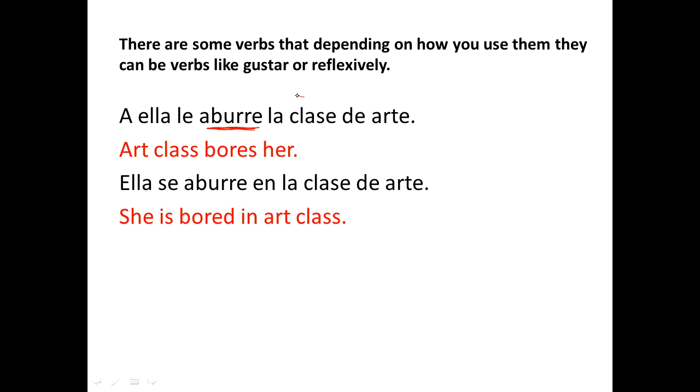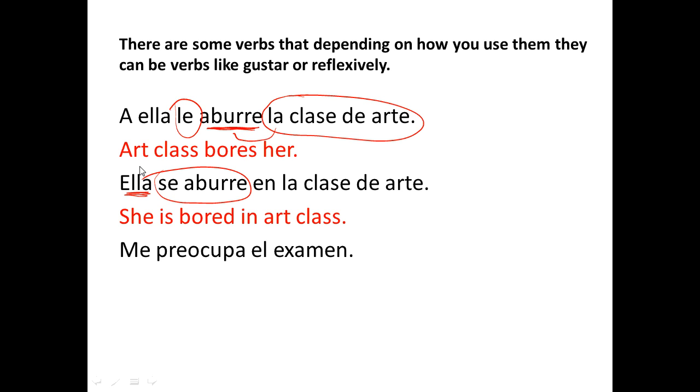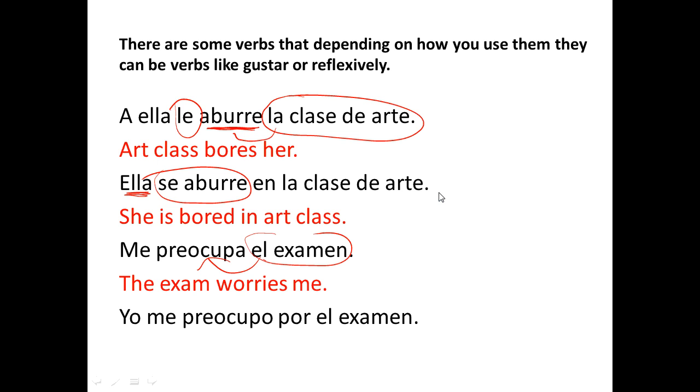In this situation, in the first one, la clase de arte is the subject, which goes with aburre, and then le is the indirect object. In the second one, ella is the subject, and it's used reflexively. Me preocupa el examen. So basically, the exam or the test worries me. Preocuparse, if you also look on the bottom of the first page, is used reflexively. And you could say, yo me preocupo por el examen. You don't have to have the yo. I am worried about the exam.